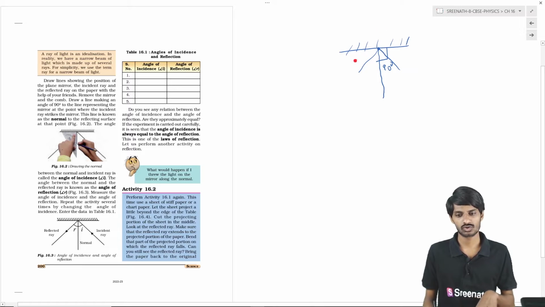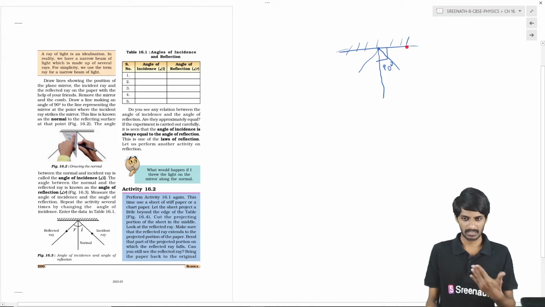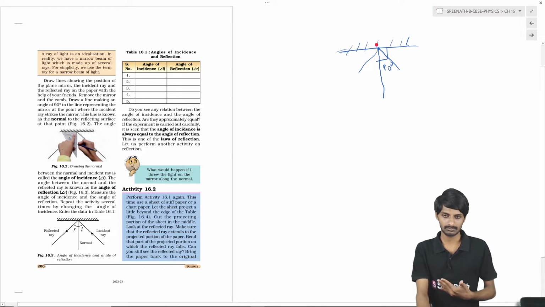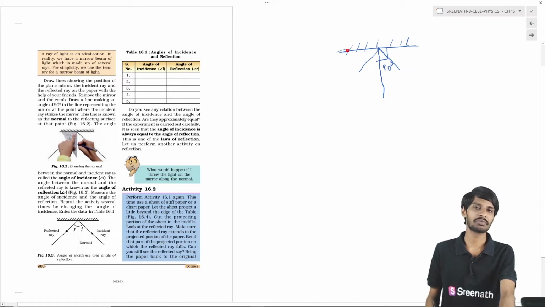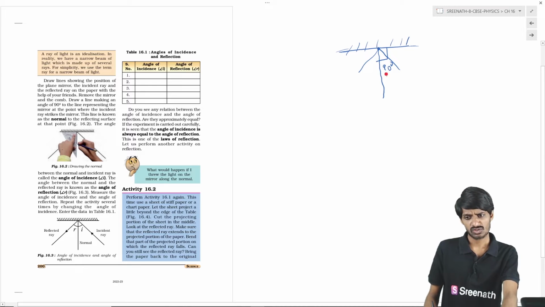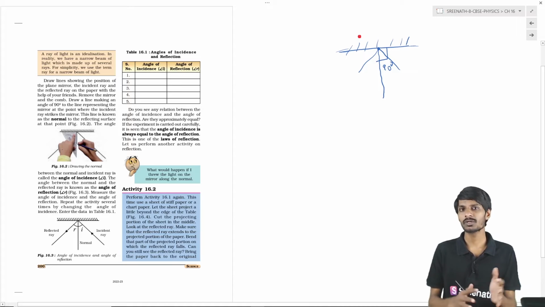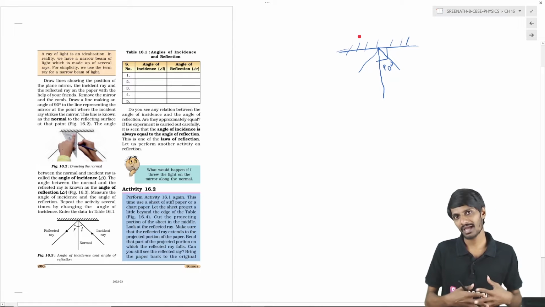mirror. Okay students, so this is the mirror. First draw the mirror like a straight line like this. After that, to that mirror surface, draw a straight line which is at 90 degrees to the mirror, students. Now measure the angle of incidence. How will you measure the angle of incidence, or what is meant by angle of incidence?